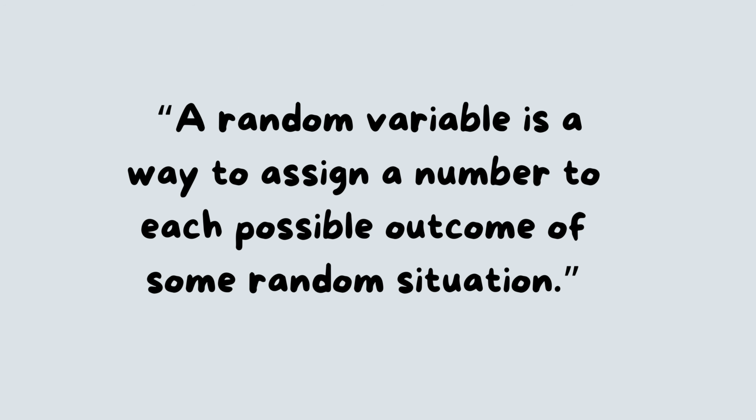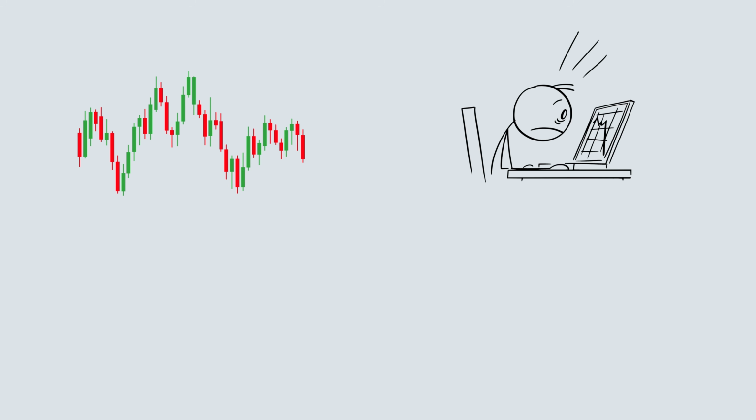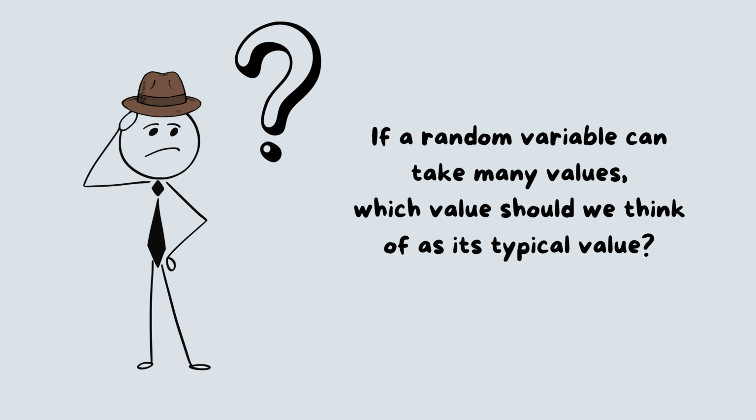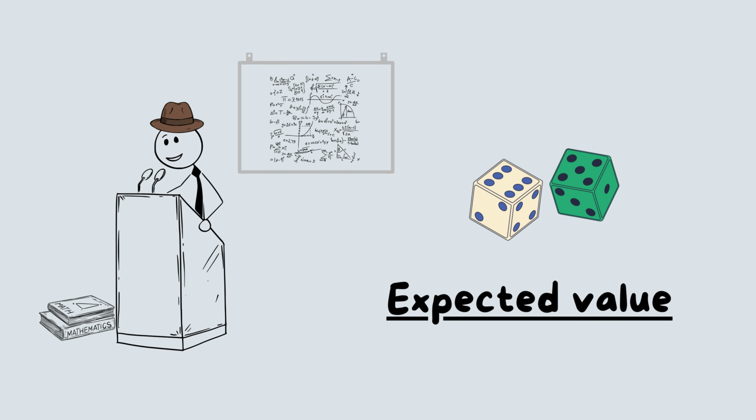Last time we said, a random variable is a way to assign a number to each possible outcome of some random situation. This could be the daily return of a portfolio, the loss on a position, or a 0-1 indicator of default. Now we ask a new question. If a random variable can take many values, which value should we think of as its typical value? Which single number should we use to summarize it? In probability theory, this typical number is called the expected value. We often write it as E of X.